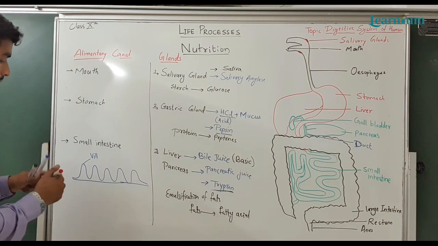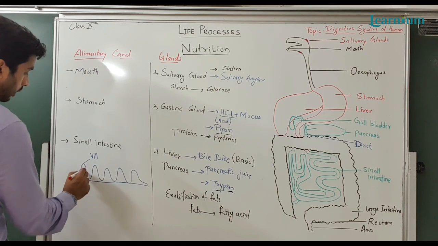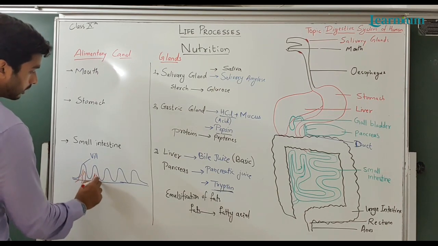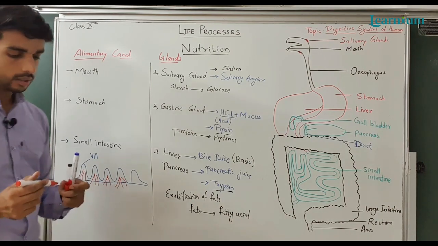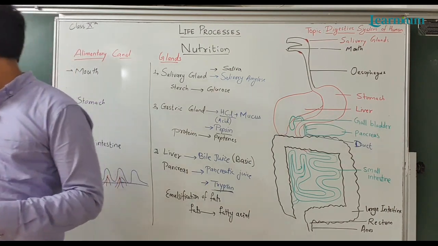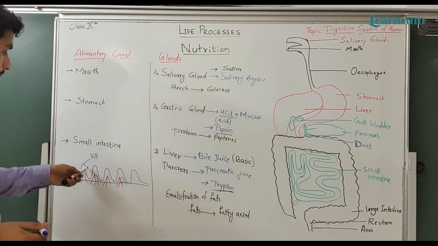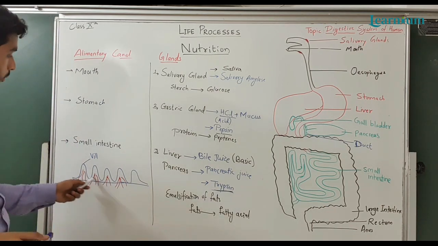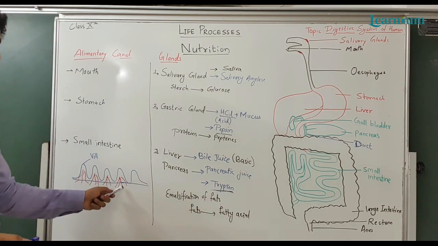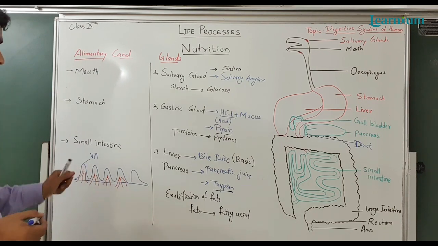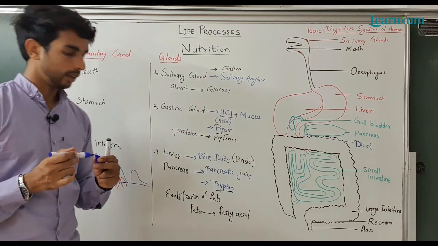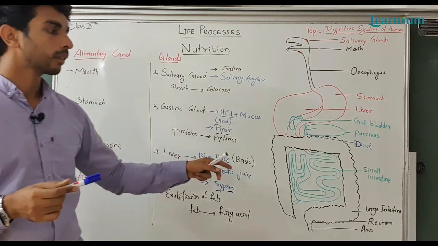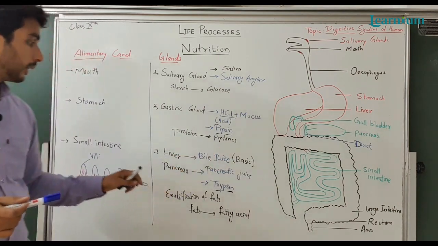These villi are connected through capillaries, which are connected to other veins and arteries. These absorb the food, and the food will be transported through the capillaries. So these are the villi which absorb the nutrients from the small intestine.